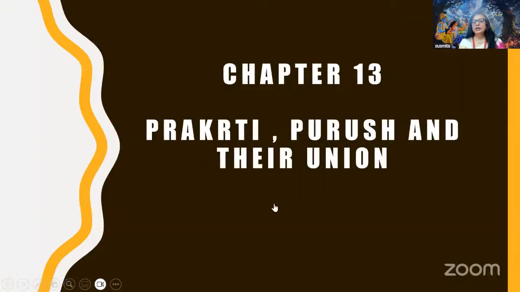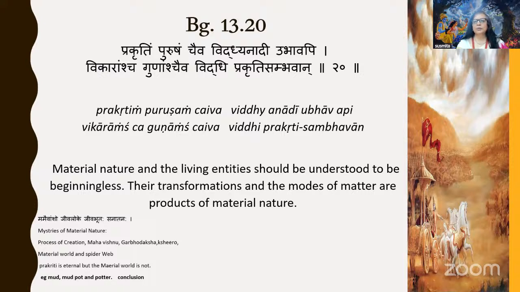And then the next section, which we covered last class, is about Prakriti, Purush, and their union. So here we will take three shloks from the section that we did. Krishna explained in the 20th shlok, Prakritim Purusham Chaiva Viddhyanadi Ubhavapi, Vikaranscha Gunanscha Iva Viddhi Prakriti Sambhavan. He already explained the last four parts: what is Kshetra, what is Kshetragya, what is Gyan, and what is Gyeyam. Now Krishna is explaining, in the last class that we covered, what is Prakriti and what is Purush. So Prakriti is material nature.